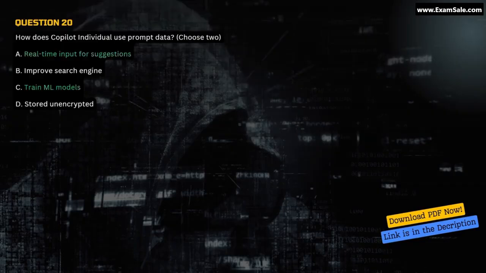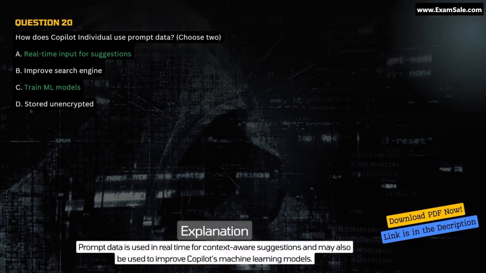Correct answer A and C. Real-time input for suggestions. Train ML models. Explanation. Prompt data is used in real time for context-aware suggestions and may also be used to improve Copilot's machine learning models.